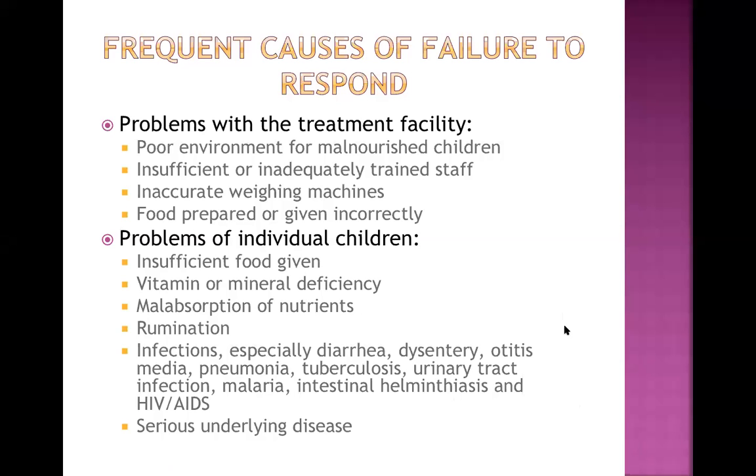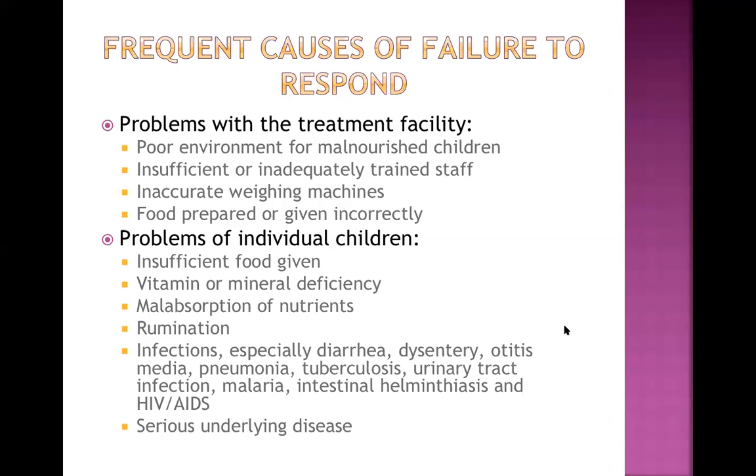In the presence of infection, it is called a high metabolic state of our body. So in a high metabolic state, we burn up the calories. We need more calories during that time. But what is happening here? The child is not getting enough. So how can the child gain weight?